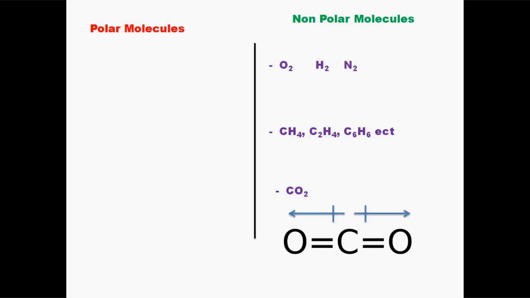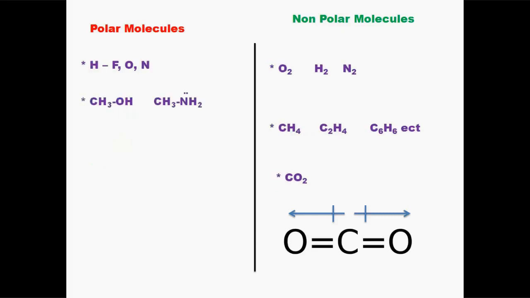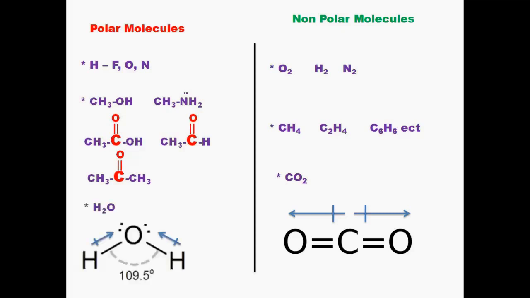Let's now see some examples of polar molecules with biological importance. First, molecules in which hydrogen forms a bond with fluorine, oxygen and nitrogen. Molecules that contain a hydroxyl group, like alcohols, or an amine group. Compounds that contain a carbonyl group, like carboxylic acids, aldehydes or ketones. Molecules which do not have symmetry, like H2O, where the polar bonds don't cancel each other out.